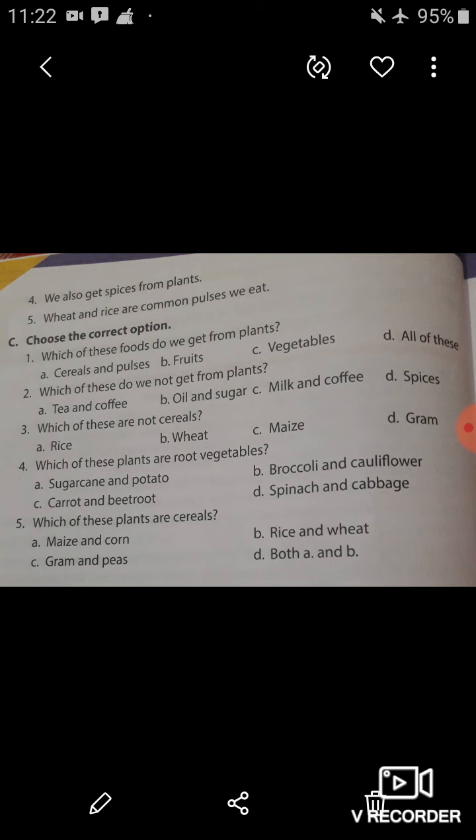So my dear students, you have to do this in your book, and in our next video we will discuss the hard words of this chapter and how to write these exercises in your notebook. So students, you have to complete question number A, B and C in your book, and you have to learn these exercises, and don't forget to read the chapter. You have to practice the hard words from this chapter.